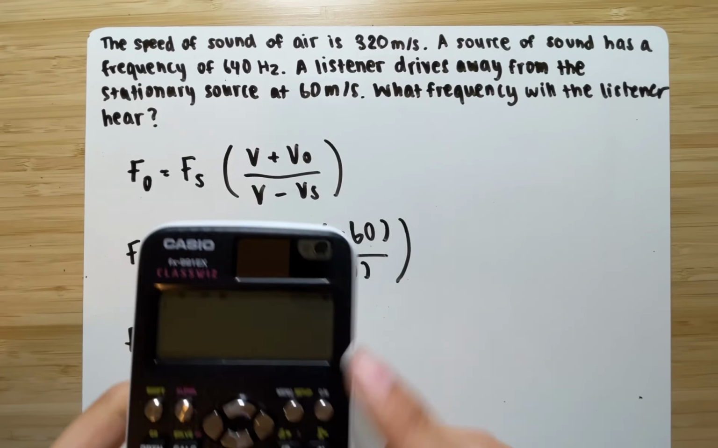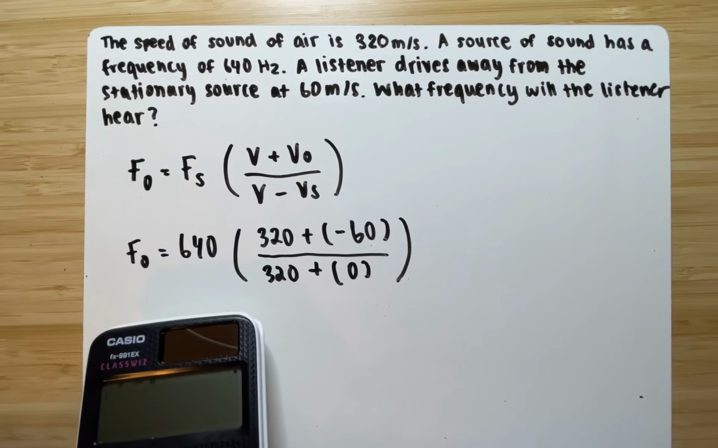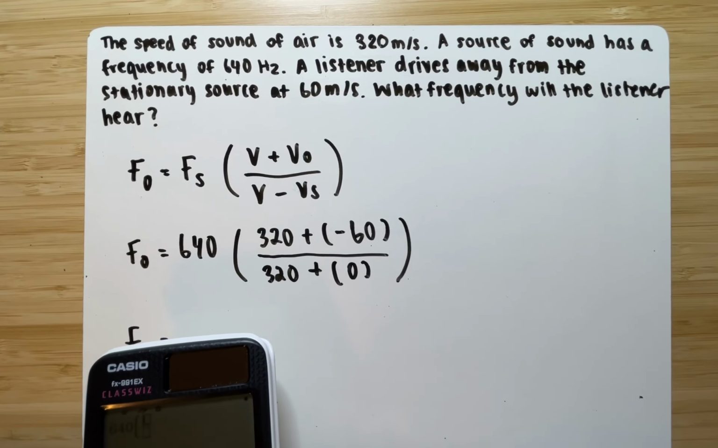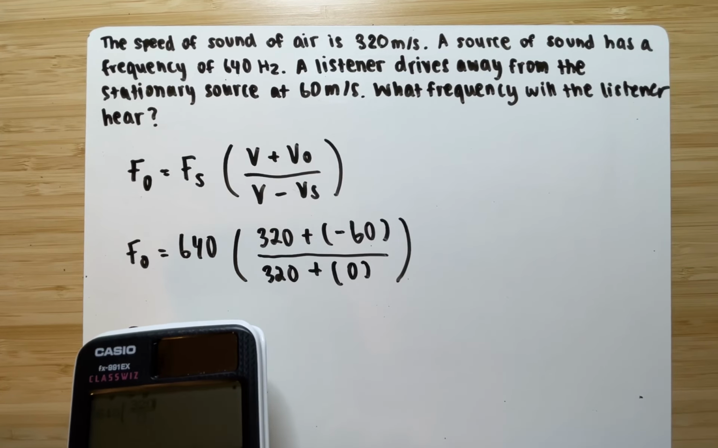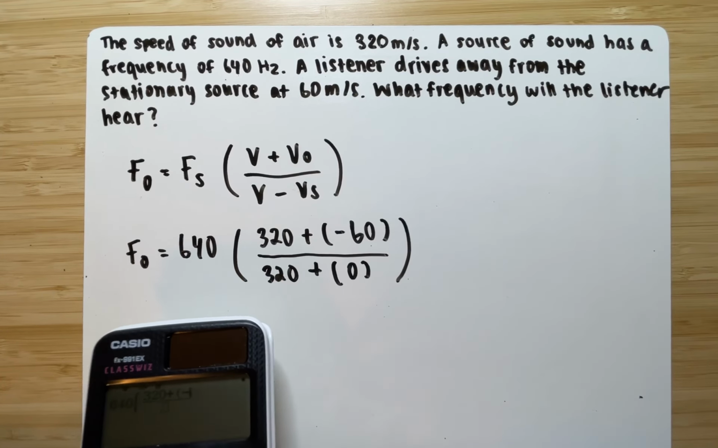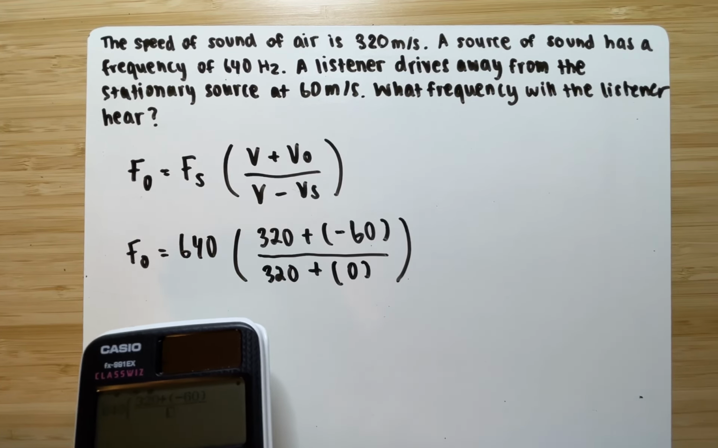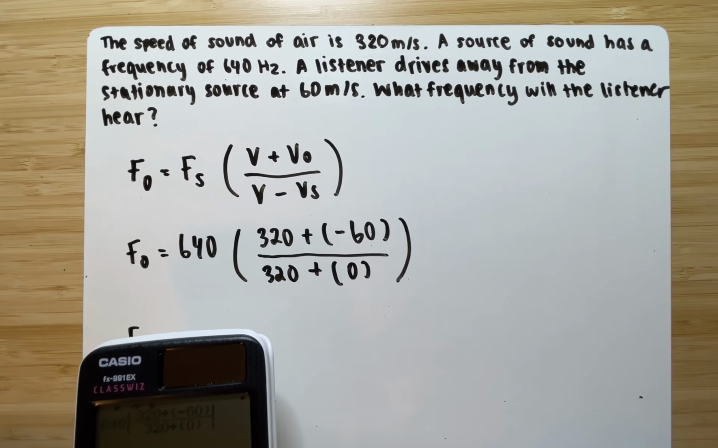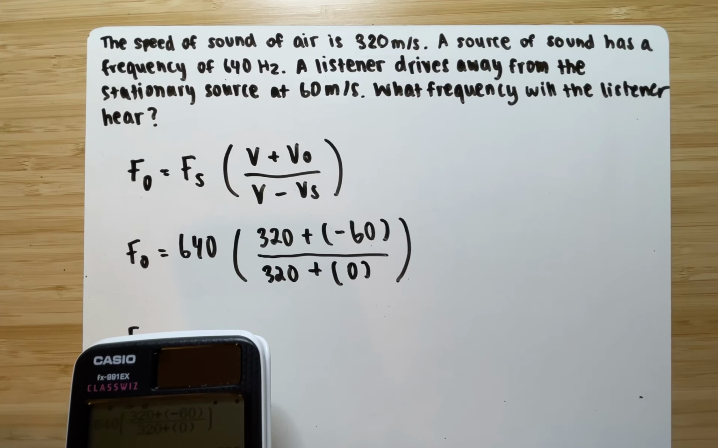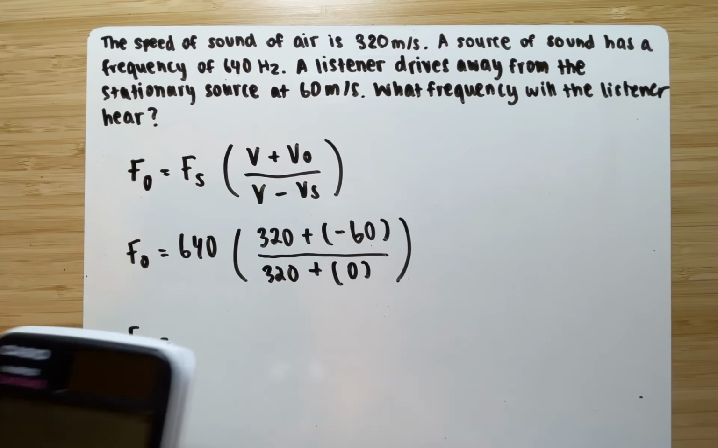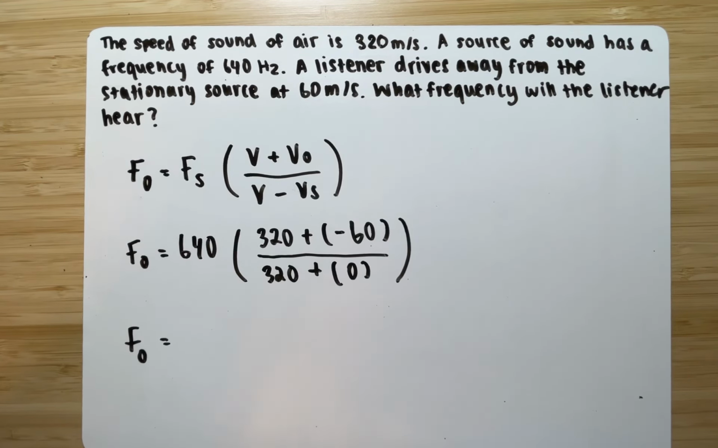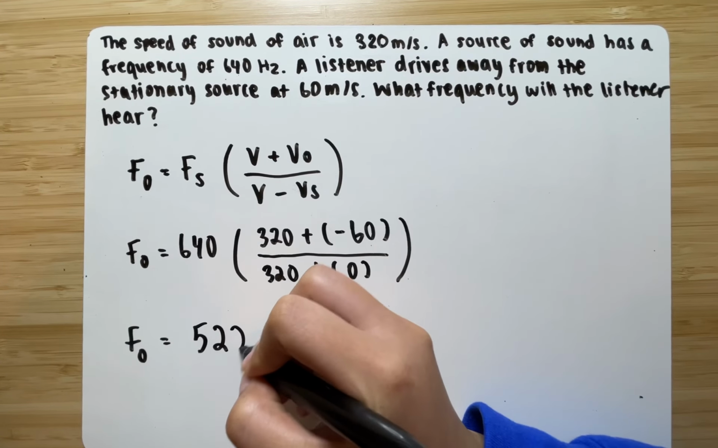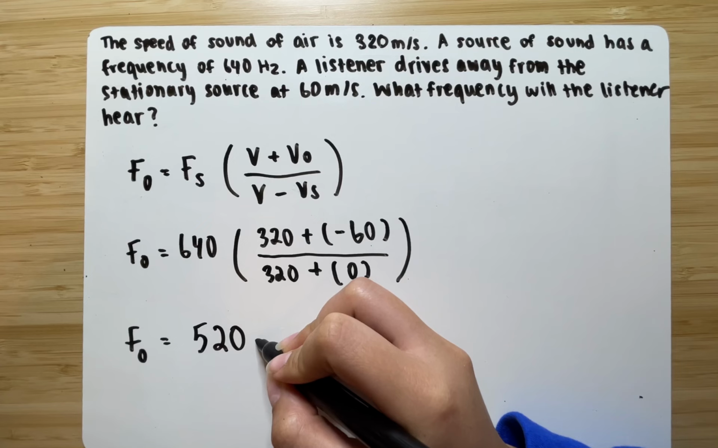So you pull out a calculator, you plug in the numbers, 640 times 320 plus a negative 60 over 320 plus a 0. And you get 520. All right, therefore, your answer is 520 hertz.